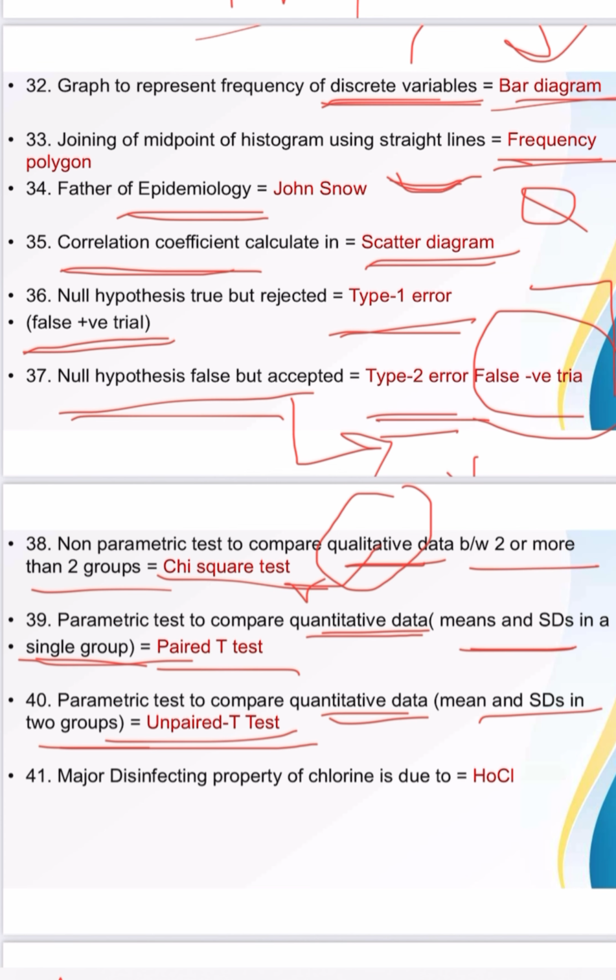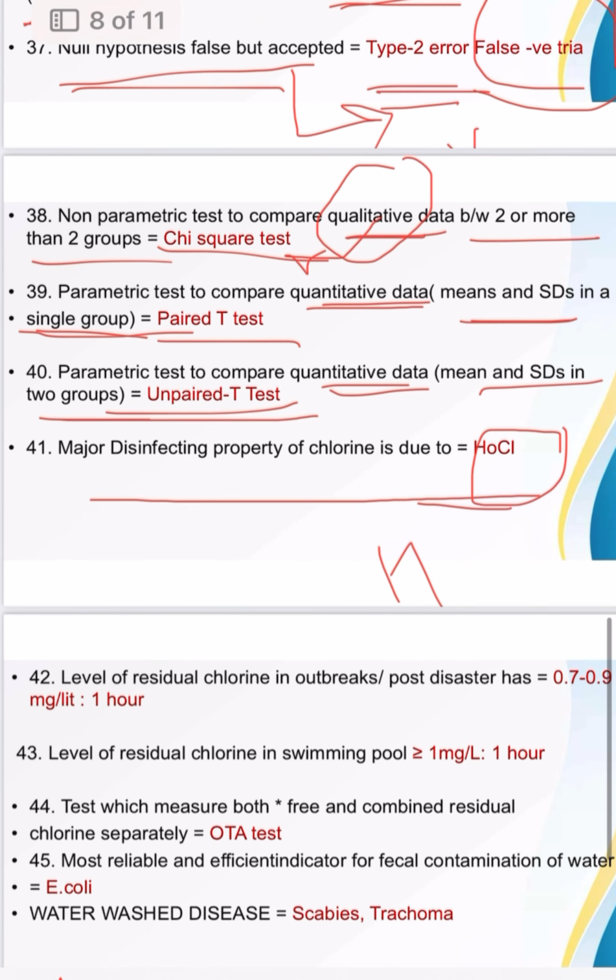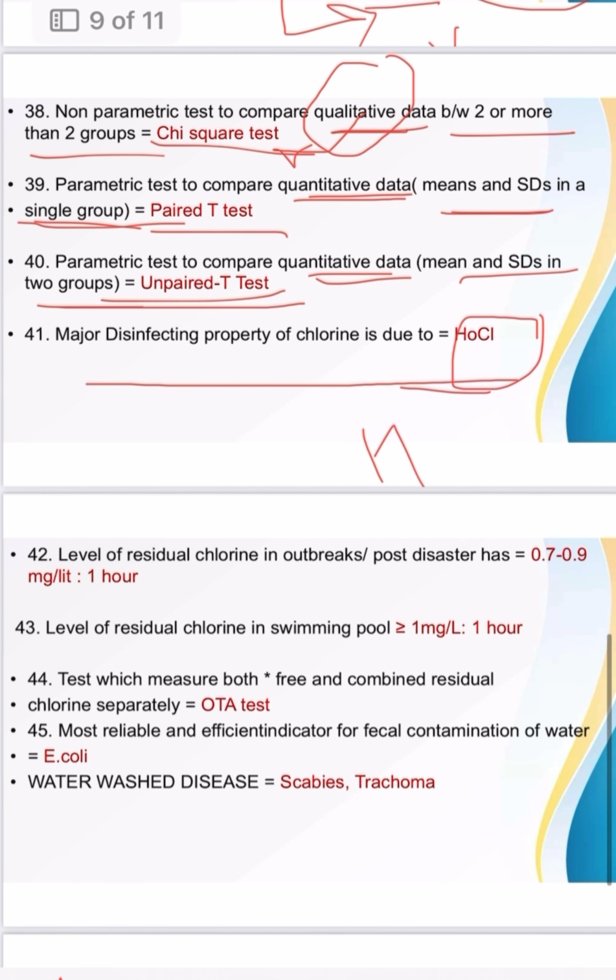Remember, major disinfecting property of chlorine is due to HOCl. Straightforward question. Then these are very important questions. Level of residual chlorine in outbreak or post disaster is 0.7 to 0.9 mg per liter after 1 hour of contact period. 0.7 to 0.9 in outbreaks, post disaster, that is epidemic.